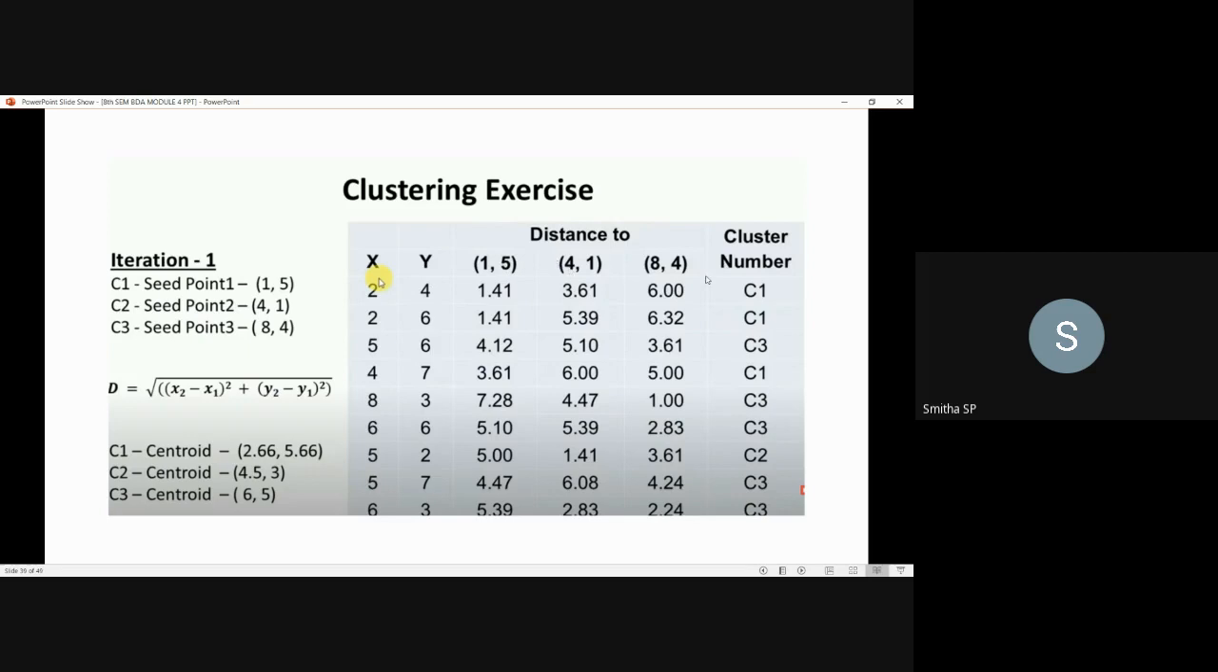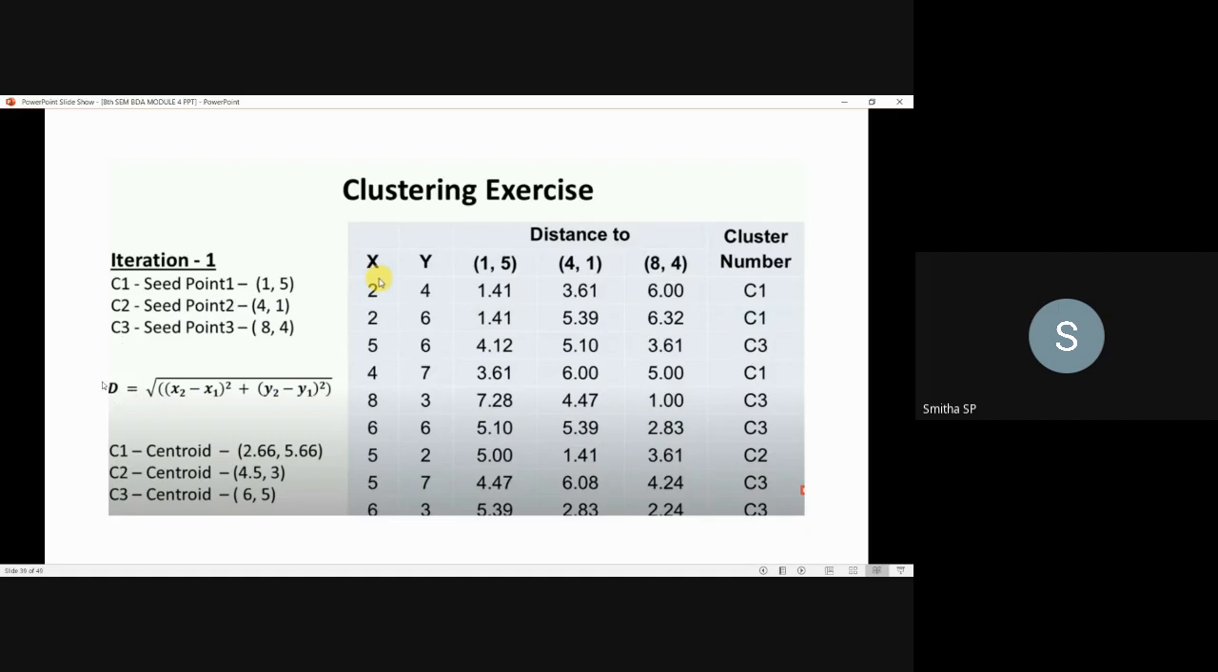These are the seed points or the centroids: 1 comma 5, 4 comma 1 and 8 comma 4. Now you have to calculate the distance to each of the centroids. For 2 comma 4, what is the distance to the first centroid? Then to the second centroid, and to the third centroid? So here it is iteration 1. Seed point 1 is 1 comma 5, seed point 2 is 4 comma 1 and seed point 3 is 8 comma 4. Cluster numbering we have not done yet. Now we have to calculate the distance.